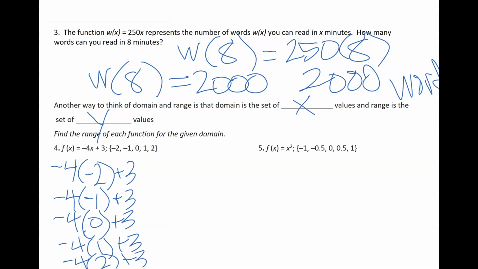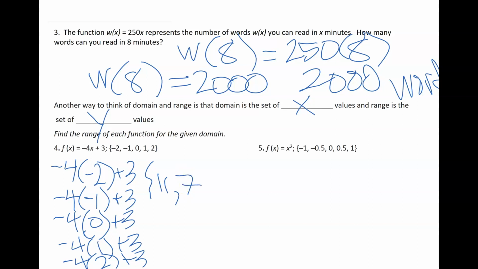So now when I do these, negative 4 times negative 2 is 8, and 8 plus 3 is 11. Now I am no good at making those nice little lines, so I just do my squiggles here. So my first answer is 11. That matches up with the negative 2. Negative 4 times negative 1 is 4, and 4 plus 3 is 7.